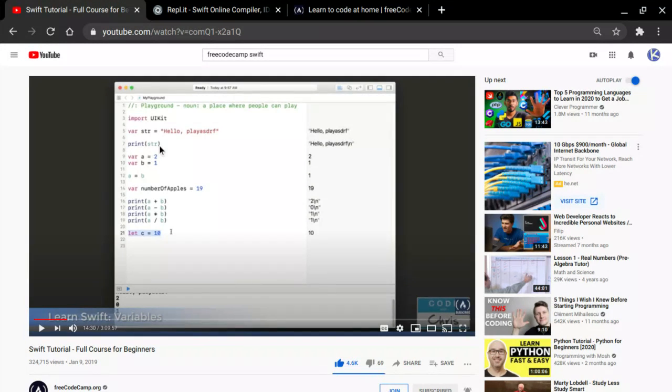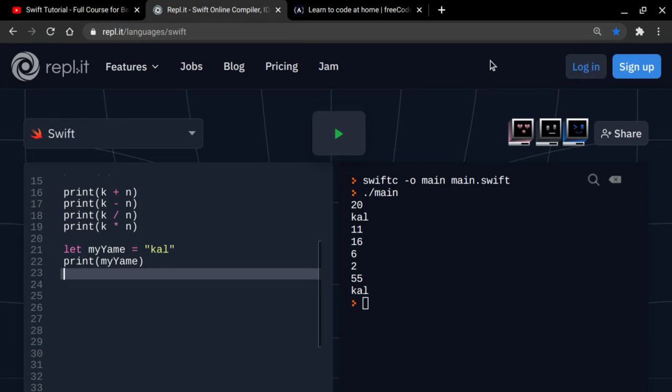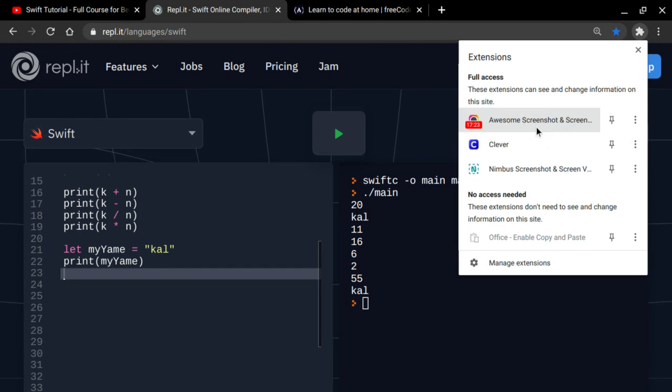And what else do we need to learn in here? So that is what we learned. That is what I learned so far.